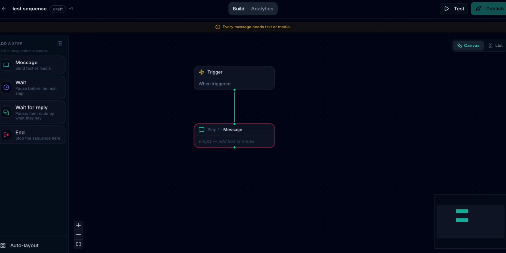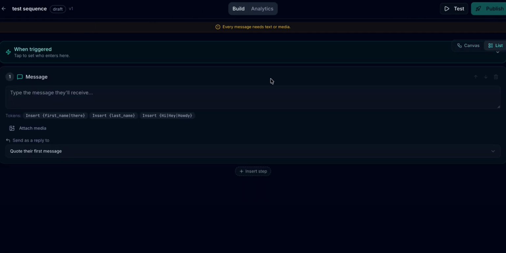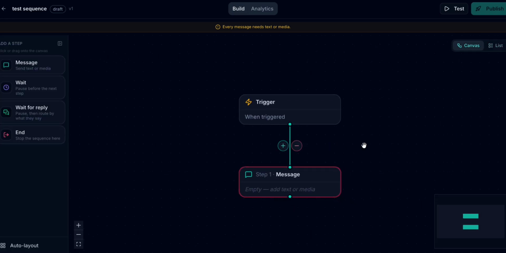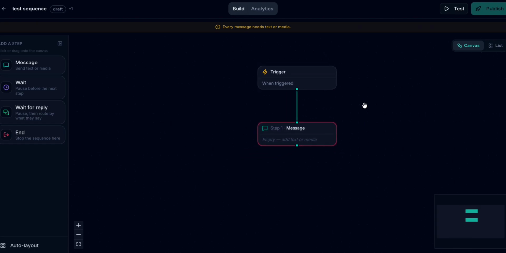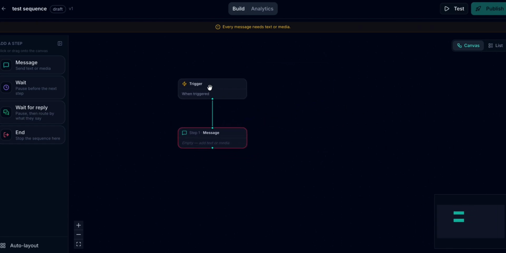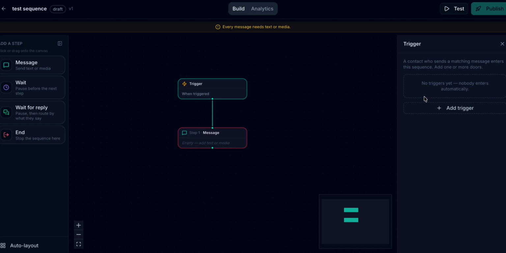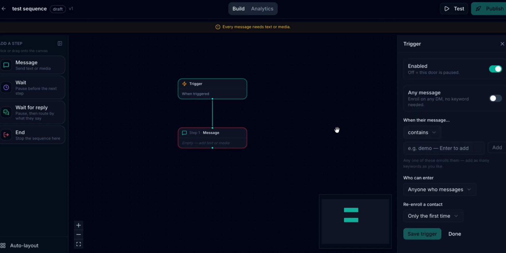So let me see if I can. Yes, so if you're on mobile, you see something like this, but if you're on the PC, you'd see something similar to this. So to create a flow is pretty simple. You can set up the trigger first. So the trigger is pretty simple. It's basically what triggers the sequence to come alive.